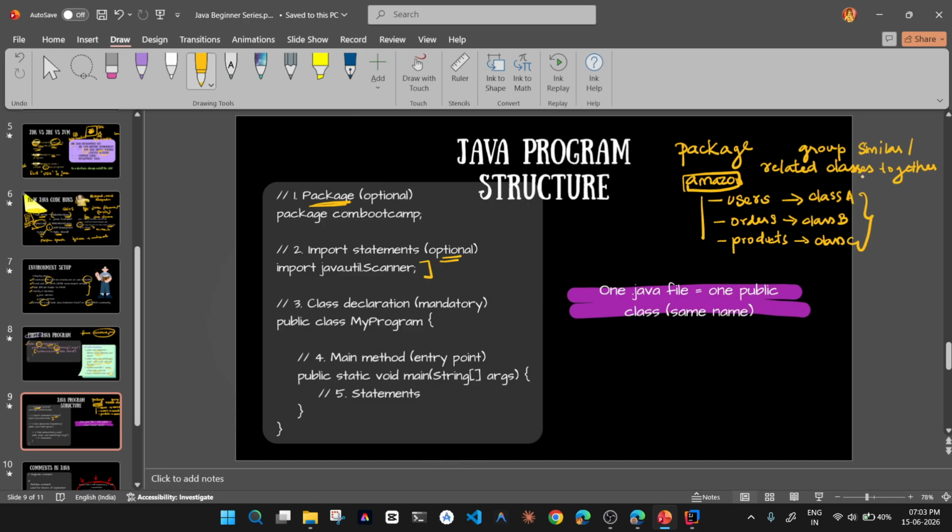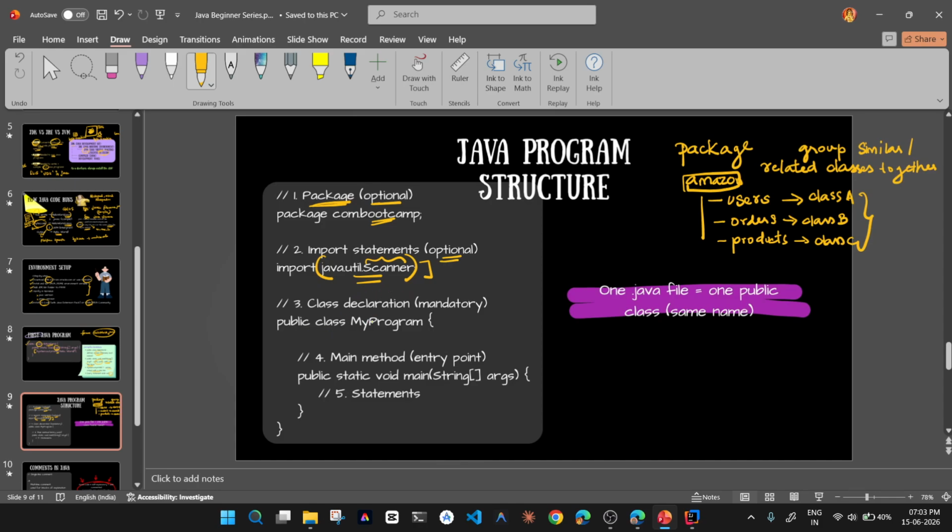We'll also have access identifiers, like the package can be public or private or protected. We'll come to that later. For now, just know we'll have a package, which is optional. So for now, understand package com.bootcamp is my package name, and then I'll import java.util.Scanner. Later we shall see why we need this Scanner. It is basically another class, and I'm importing it into this file.